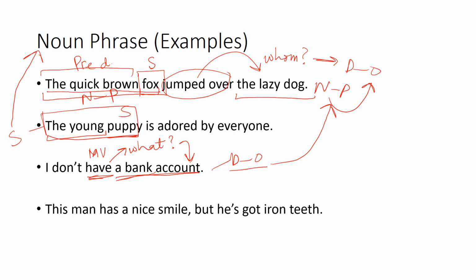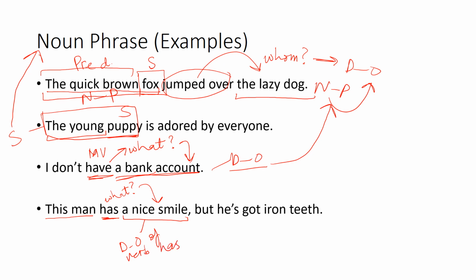Now another sentence. This man has a nice smile, but he has got iron teeth. अच्छा जी, this man, ये एक noun phrase हो गया. Has, again, it is not a helping verb. Please bear this thing in mind. A nice smile. अच्छा जी, has what? This man has what? A nice smile. So a nice smile is a direct object of the verb has, right?